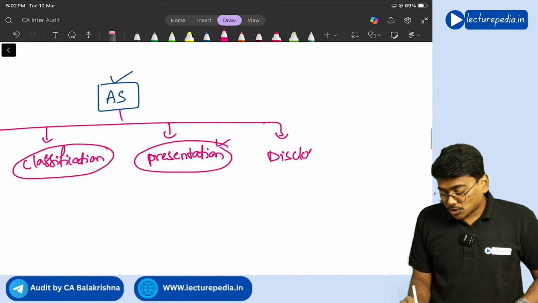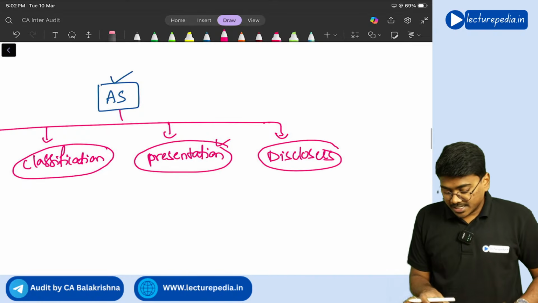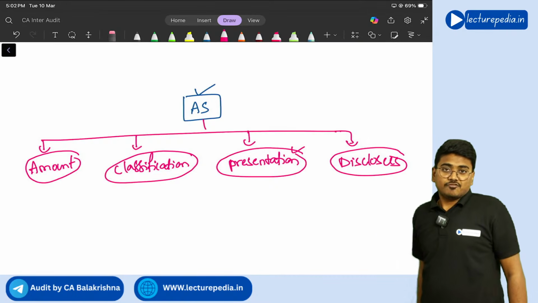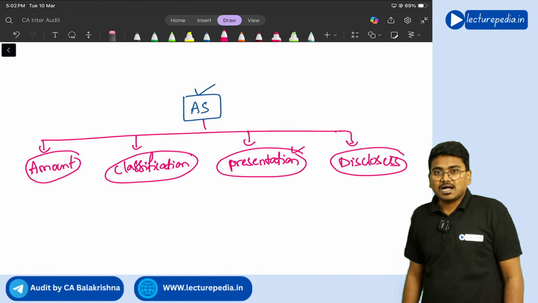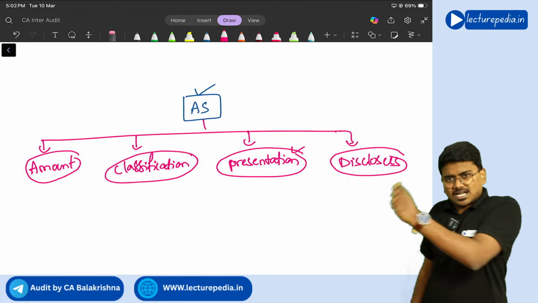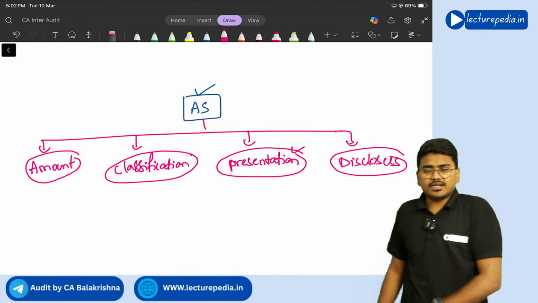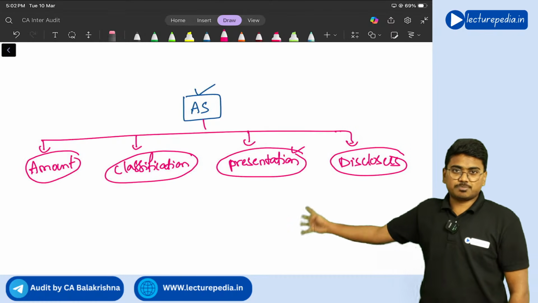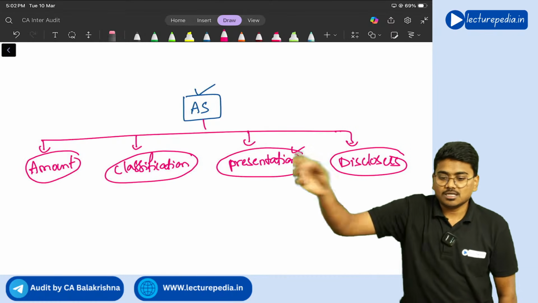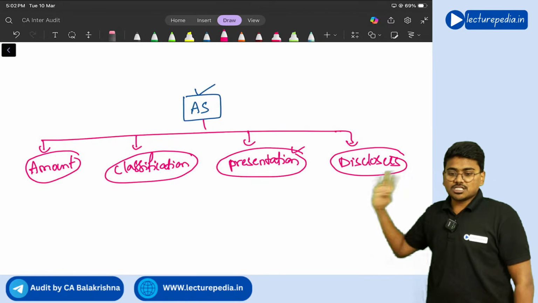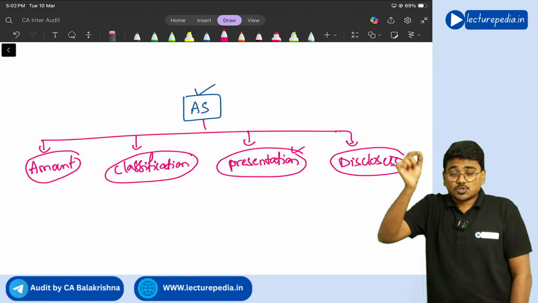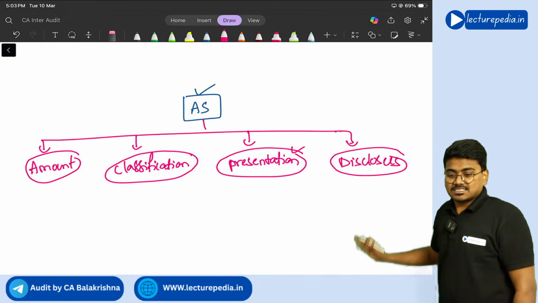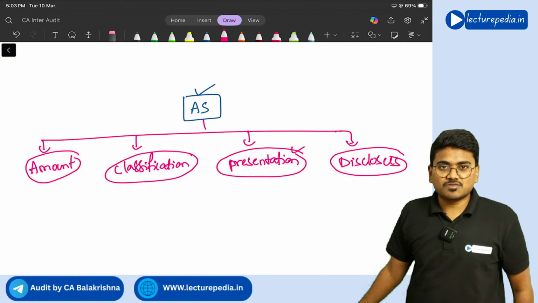What disclosures you have to give related to inventory, that guidance also will be given by the financial reporting framework. Understand? So whatever accounting standard or Indian accounting standard you read, you will find a discussion with respect to these four aspects. Any item you take, these four aspects will be discussed in the financial reporting framework.